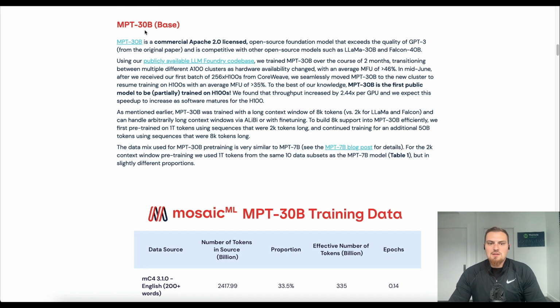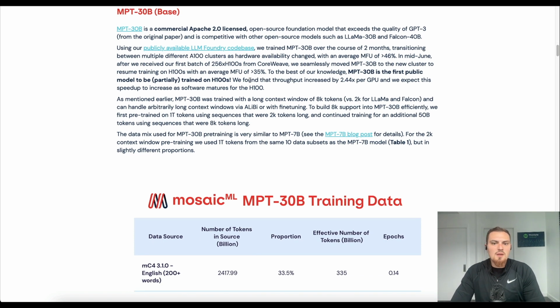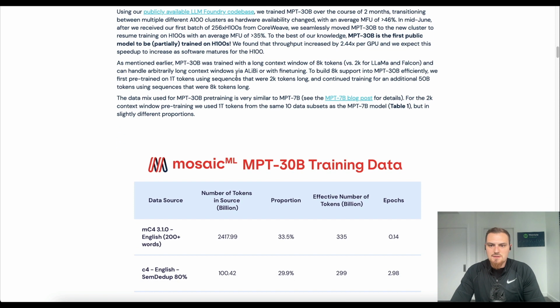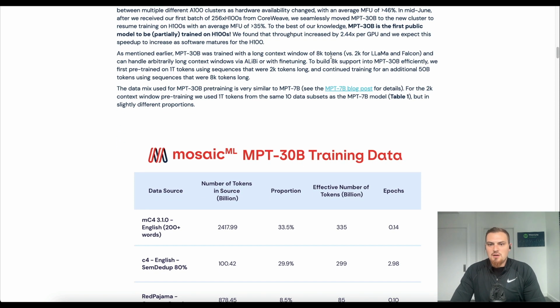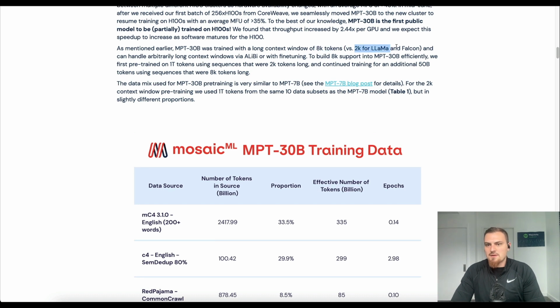So cool. MPT 30 billion base, the commercial Apache 2.0 license, that's a really interesting detail. Competitive with other open source models such as Llama 30 billion or Falcon 40 billion. They have this interesting chart we'll get into in a second. They train with a long context window of 8K tokens versus 2,000 for Llama and Falcon. It can handle arbitrarily long context windows via alibi or with fine tuning. Again, this alibi train short, test long means they can extend the context window after training the model. They don't need to train it with 16,000 or 32,000 to then extend it. I think that's a pretty interesting detail.